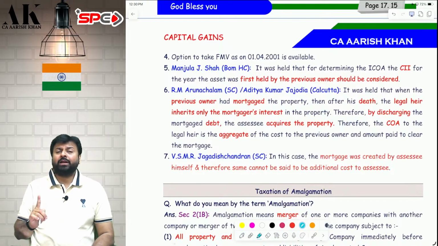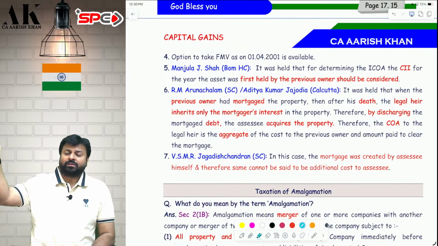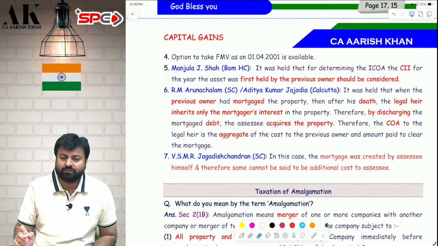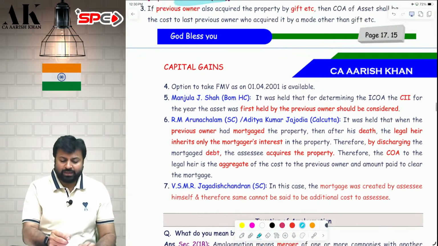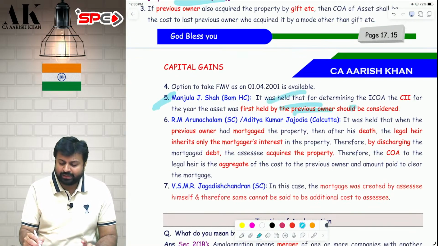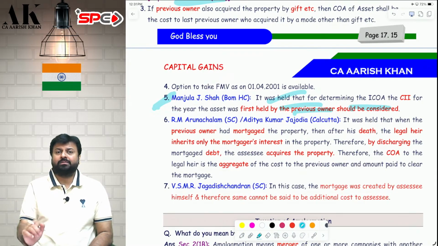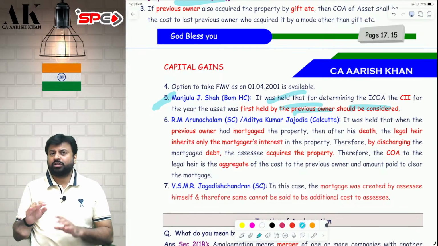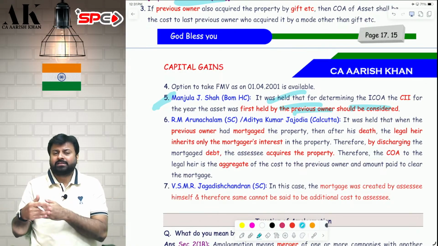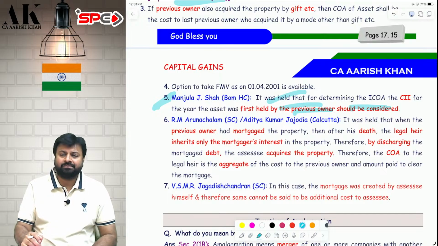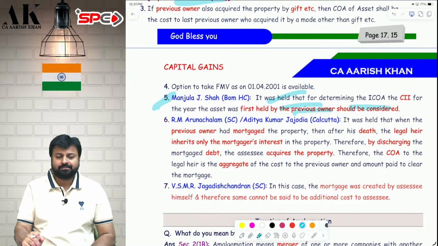But as per the Bombay High Court judgment, in the case of Manjula Jesha, indexation has to be taken of the previous owner, when your father acquired, that is 2005. So Manjula Jesha says that the indexation has to be taken of the previous owner. The Income Tax Act says that the indexation has to be taken of the current owner. What should we do in the examination? You can do both the things. You can write one answer and another answer as an alternate answer. That's what ICAI has been doing.